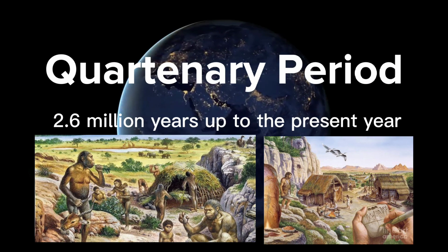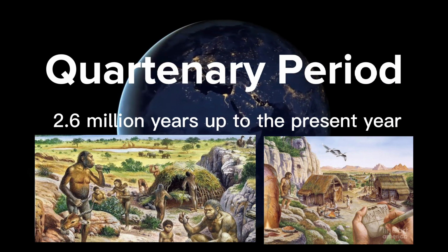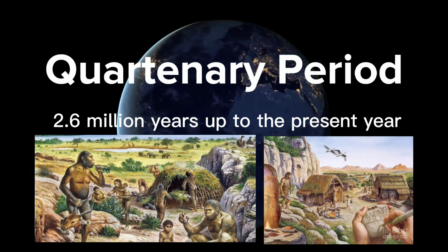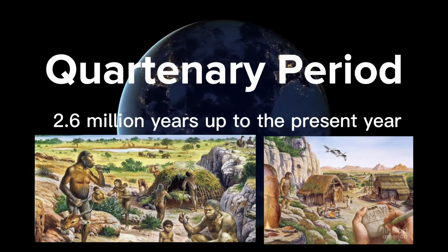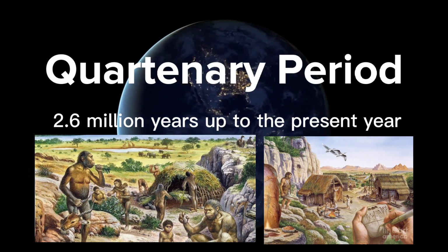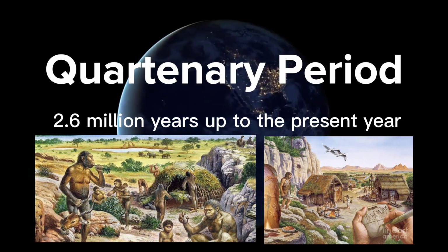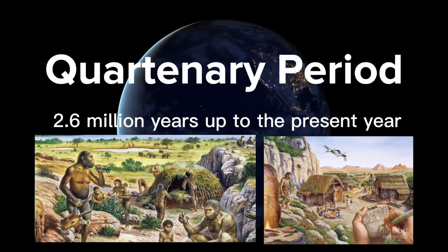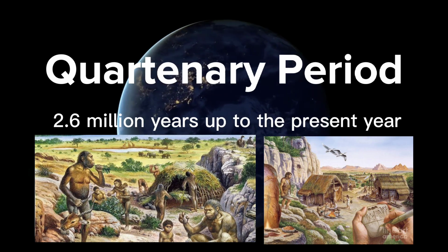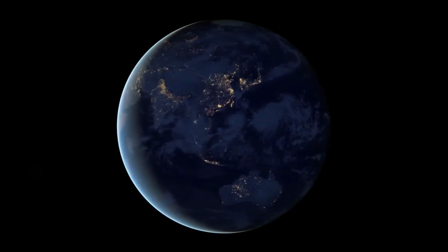Last is the Quaternary period, 2.6 million years ago up to the present. This period consists of the Pleistocene and Holocene epochs. In this period, cave lions, saber-toothed cats, cave bears, giant deer, woolly rhinoceroses, and woolly mammoths were prevailing species of the Quaternary period.